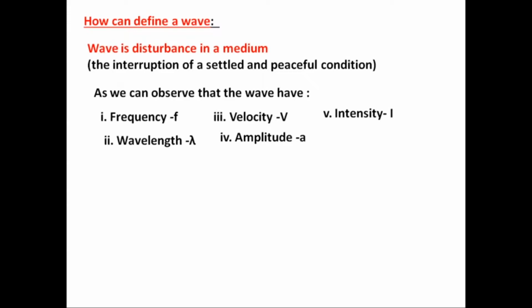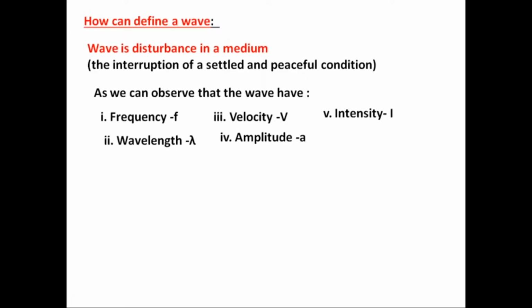If you see water waves, water at its natural position has a smooth level, at rest. When a disturbance is created, water waves are created. The wave also has certain physical quantities: frequency, velocity, wavelength, amplitude and intensity.